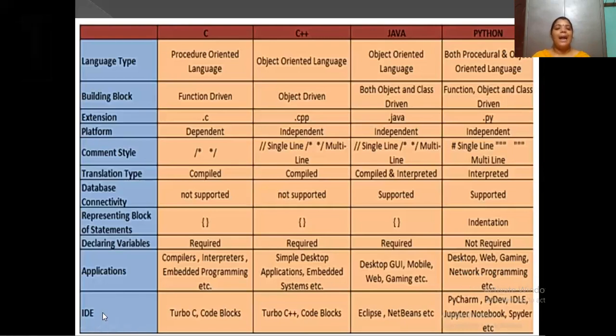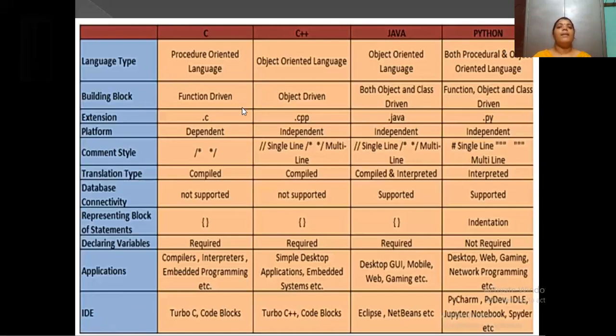Coming to IDE. IDE means integrated development environment. It means the environment or the editor in which the source code is written.